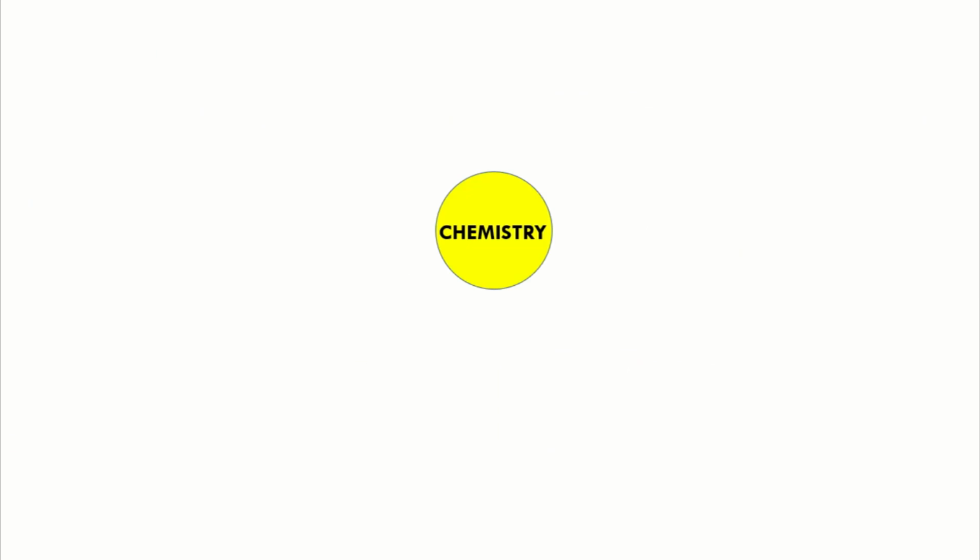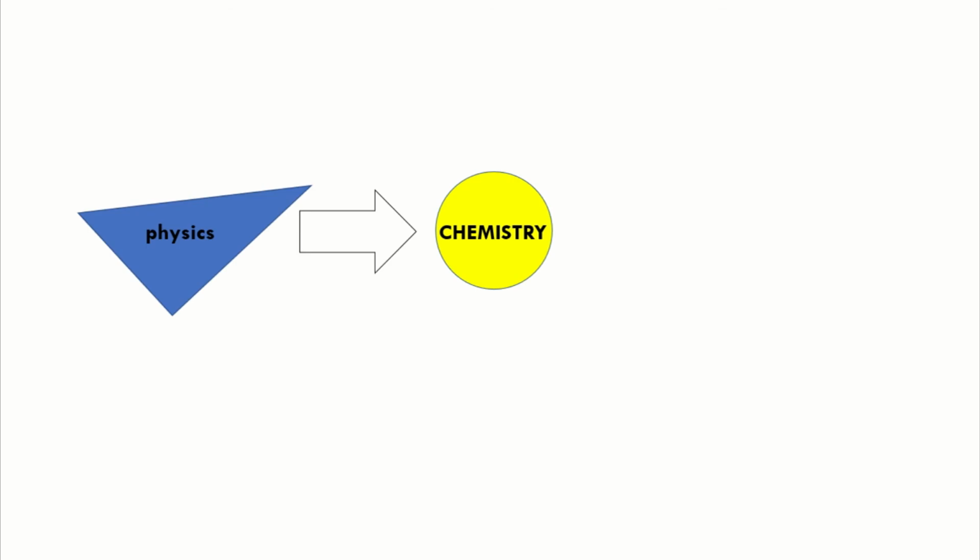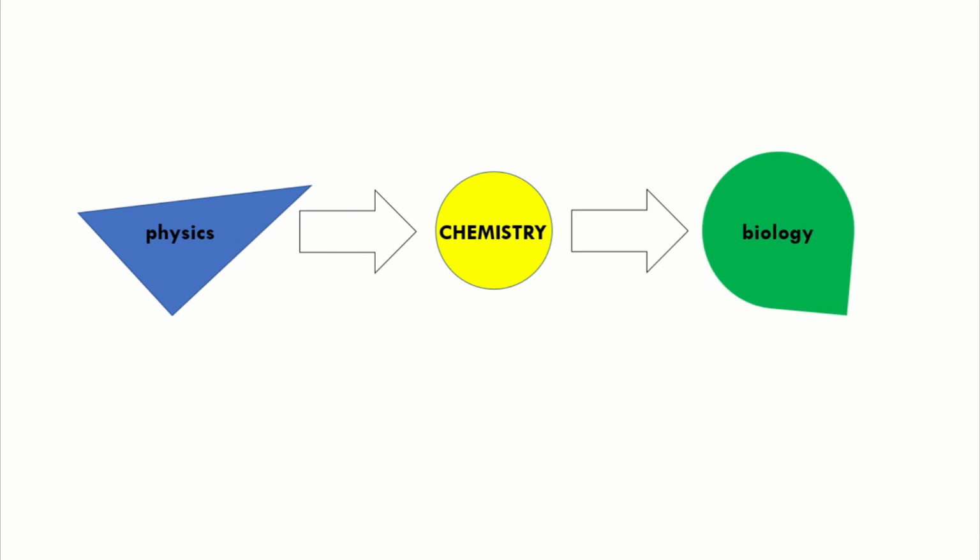Now, where does chemistry fit in the grand scheme of things? Well, as most scientists say, in order to study chemistry, we must learn a little bit of physics, especially if you will be learning the deeper aspects of chemistry later on in life. However, in our study of chemistry now, we won't be needing a lot of physics. And in order to understand biology, you'd have to learn chemistry because the proteins, the carbohydrates, the nucleic acids, and the lipids that comprise biological organisms, all living things, they are chemicals too. And in order to learn about organisms, you'd have to learn about the different chemicals that comprise them.